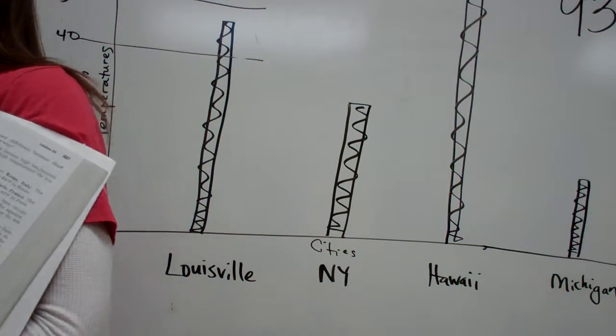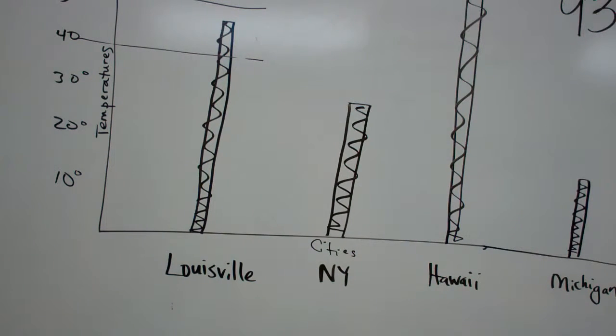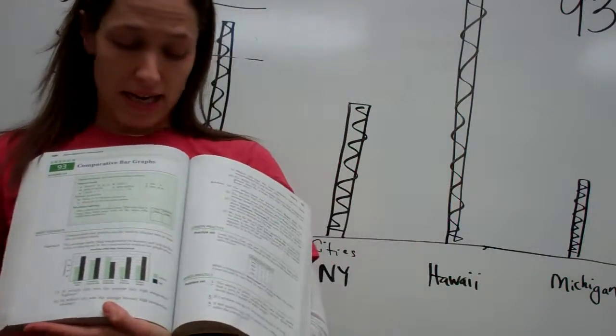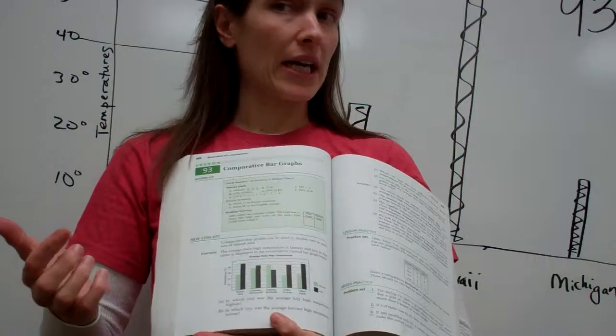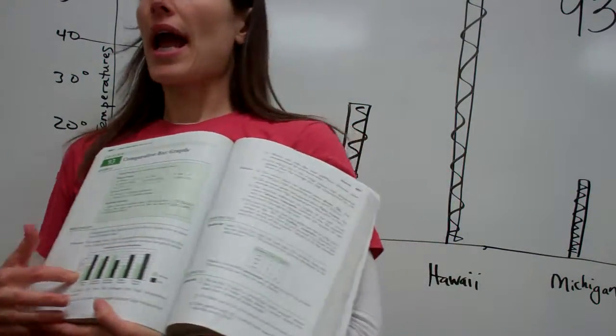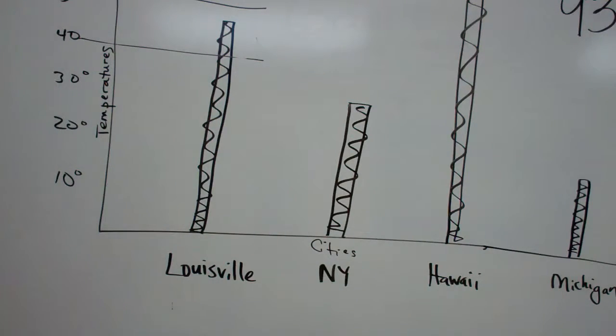There is a key to the right. And what does that key tell us? January, July. So what does that mean? The colors that are green were the temperatures in January, and the colors in black were the temperatures in July.